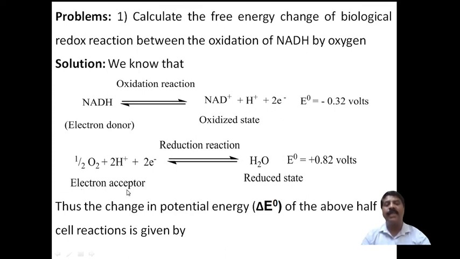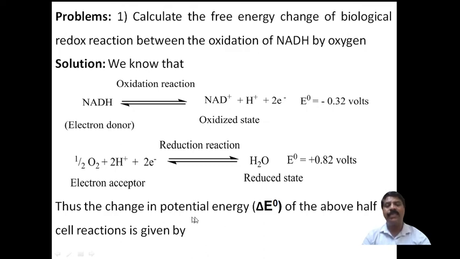which is the electron acceptor, because it undergoes reduction, therefore it forms water, for which delta E naught is equal to 0.82 volts. Therefore this is the electron acceptor and this is the electron donor.